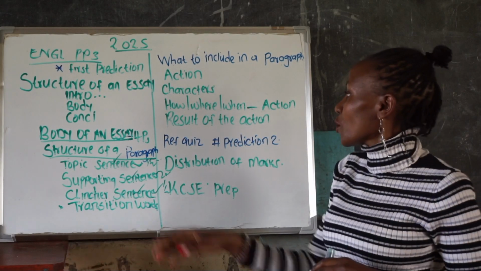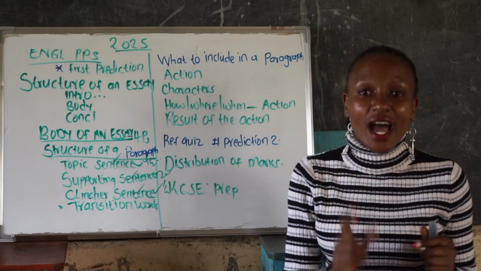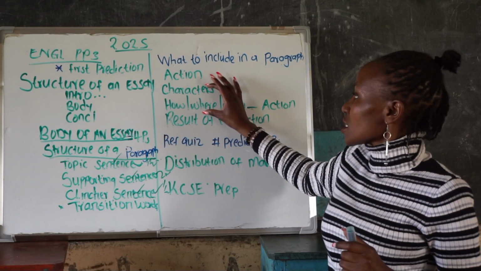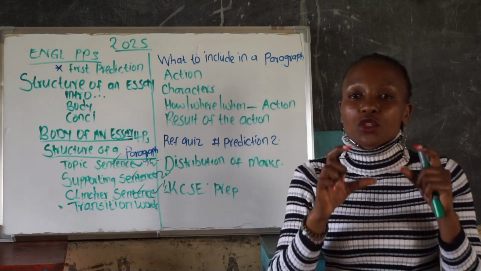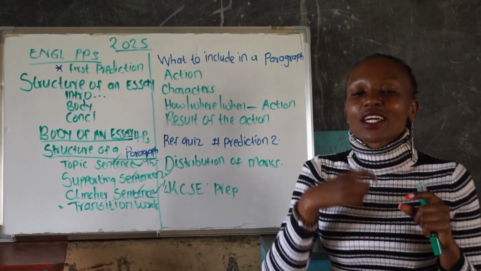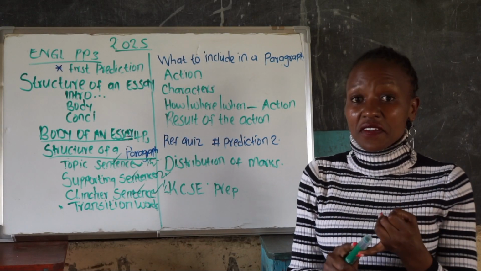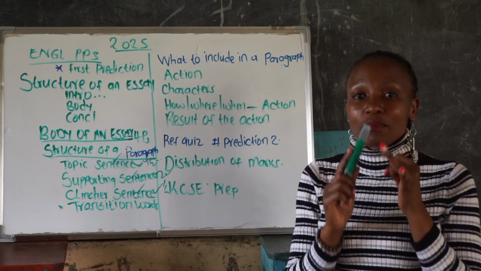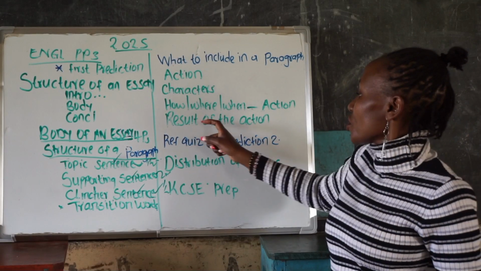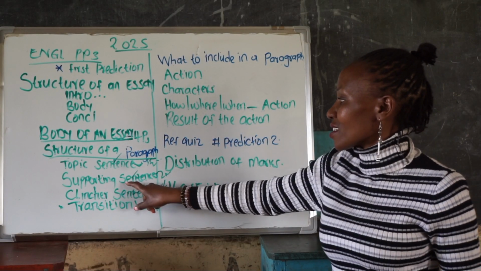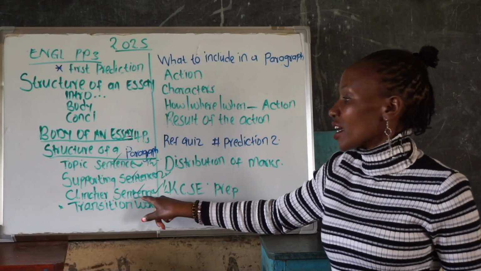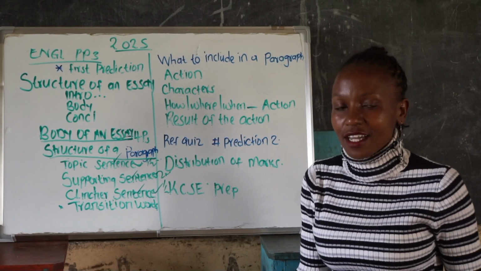And finally, we have the result of the action. So this betrayal is the action. What was the result or the consequence of that action? Sometimes it can be negative, sometimes it can be positive. So the result can fall actually under the supporting and sometimes under the clincher sentence.